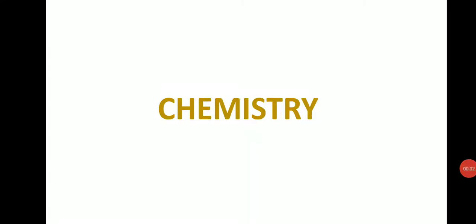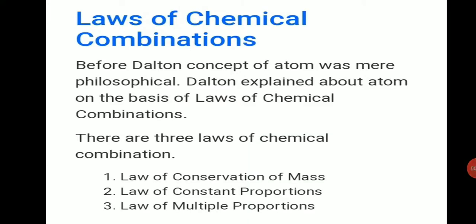In the last class, we discussed that laws of chemical combination are of three: law of conservation of mass, law of constant proportion, and law of multiple proportion. In that, the first law we studied, that is law of conservation of mass, or we can say law of conservation of matter. So what is the law? Mass can neither be created nor destroyed in a chemical reaction.